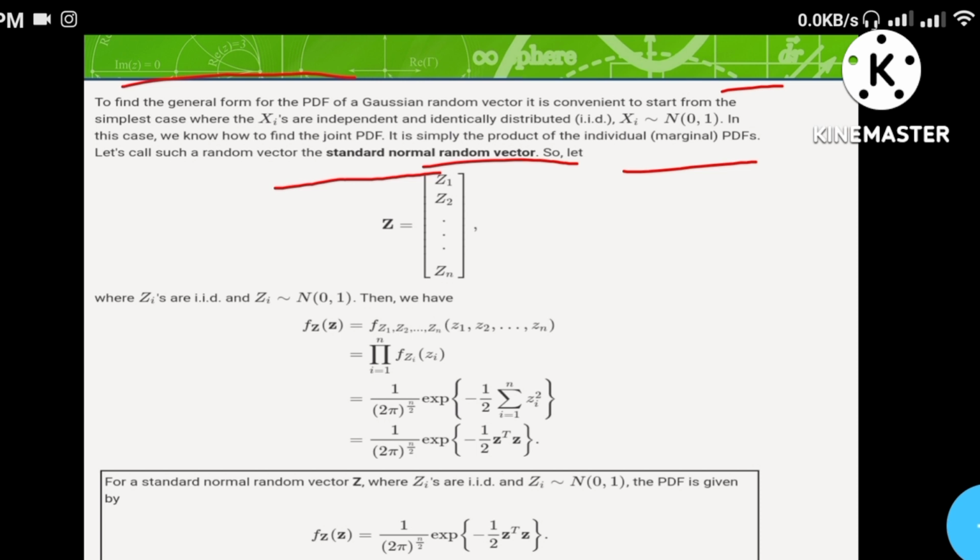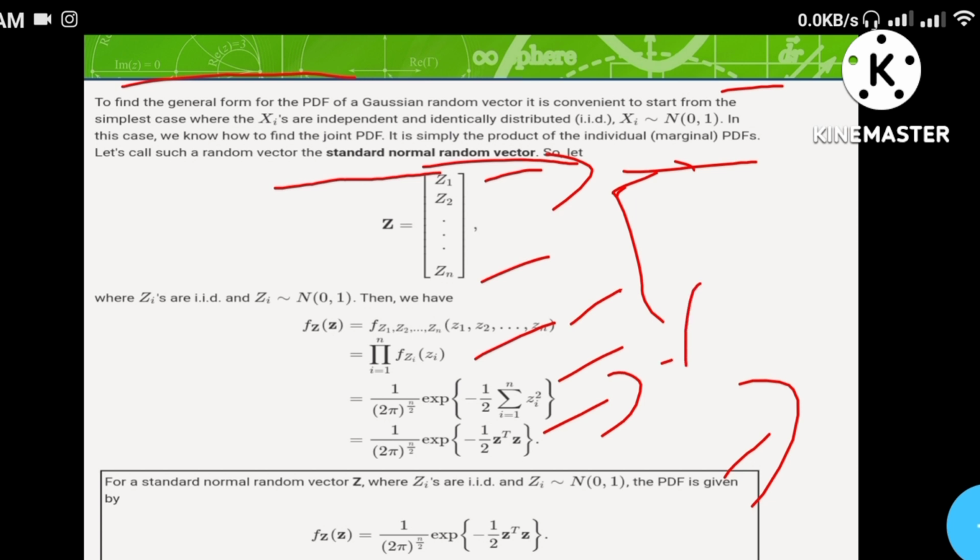So let us define a new vector Z, a column matrix Z1, Z2, up to Zn, where the Zi are i.i.d. and each Zi is similar to N(0, 1). Try to remember this formula: 1 over (2 pi) to the power n by 2, times exponential of minus 1 by 2 Z transpose Z. For a standard normal random vector Z, with Zi similar to N(0, 1), the PDF is given by f_Z of z equal to the same formula I asked you to remember.